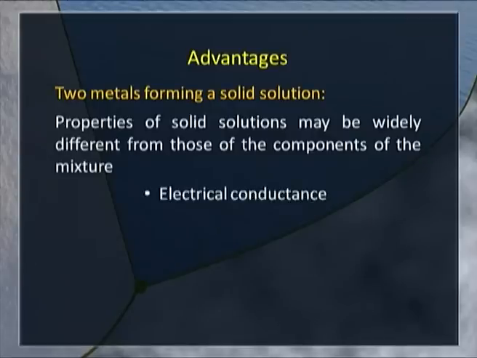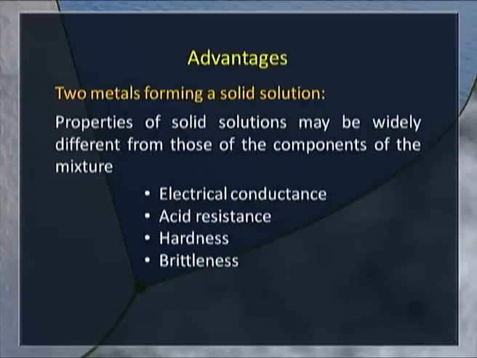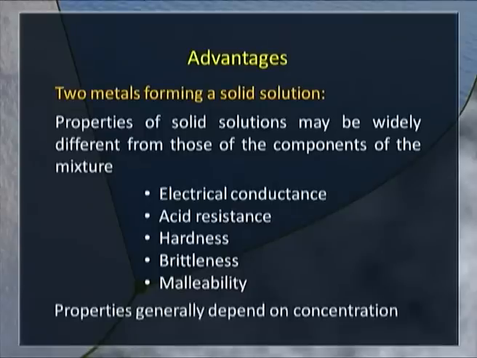What are the properties? Electrical conductance may get modified. Similarly, acid resistance, hardness, brittleness, malleability. All these properties will be much different from the components from which these solid solutions are prepared. The properties also depend on the concentration.